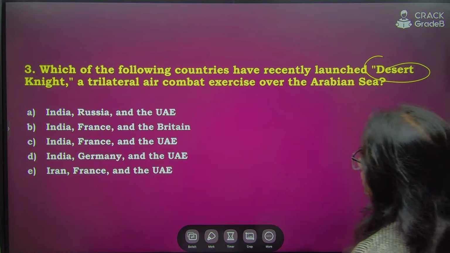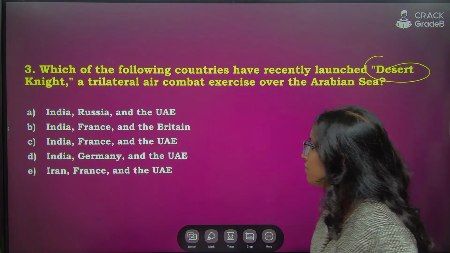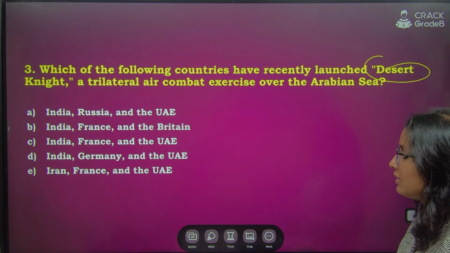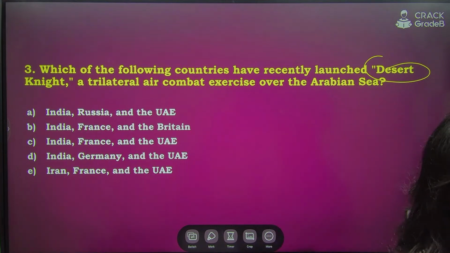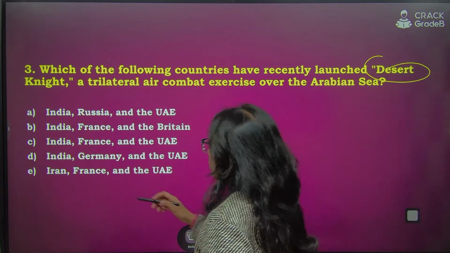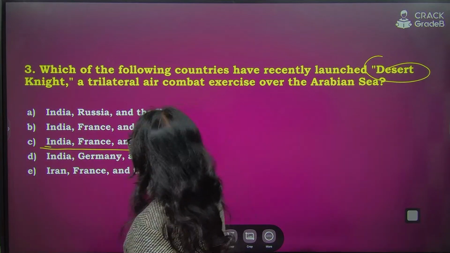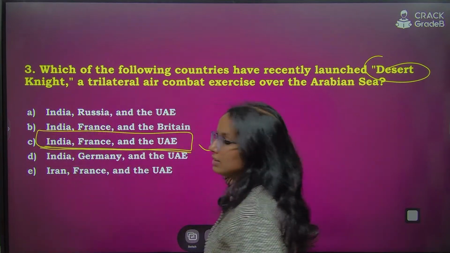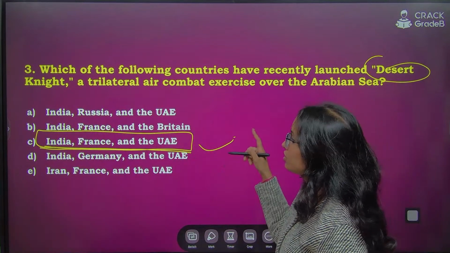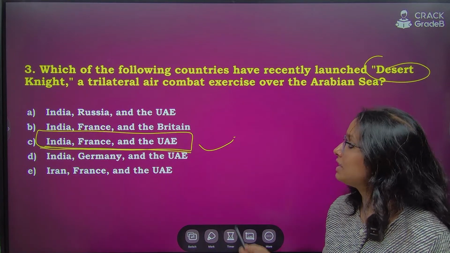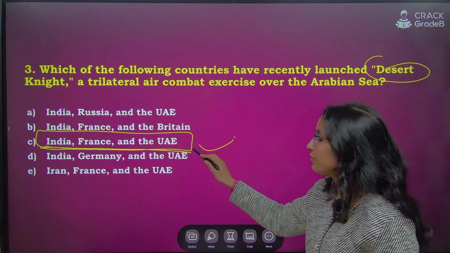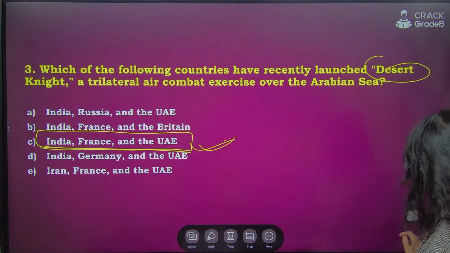India, Russia, UAE; India, France, Britain; India, France, UAE; India, Germany, UAE; or Iran, France, UAE? You are saying C. Very good. So yes, India, France and UAE. These 3 countries have launched the trilateral air combat exercise over the Arabian Sea, Desert Night. C is the correct option.